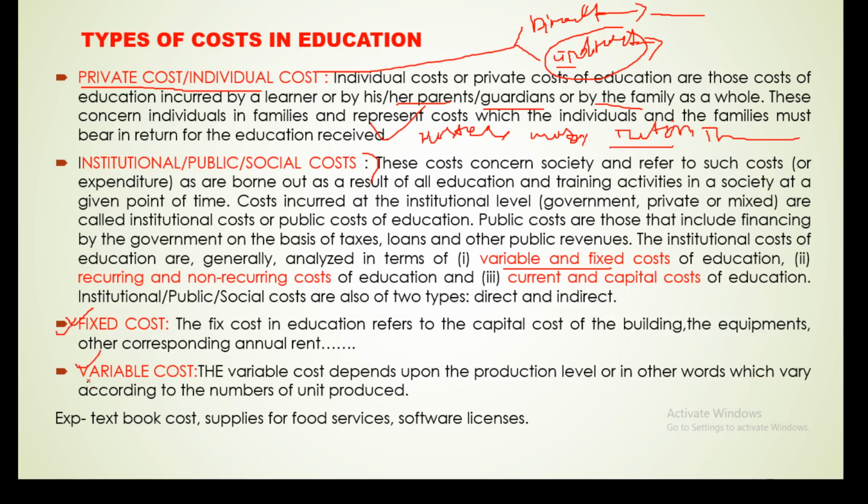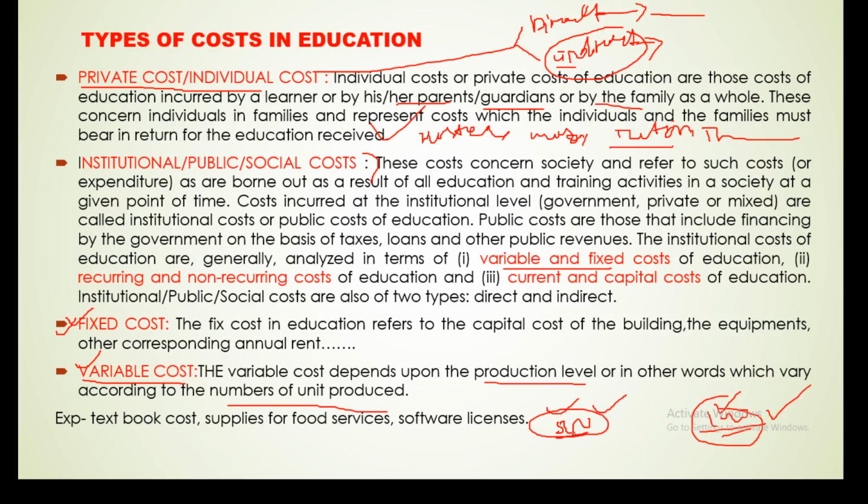Variable cost varies or fluctuates from year to year. It depends upon the production level, or we can say according to the number of units produced. Suppose in the current year 500 students are enrolled, and next year 1000 students are enrolled. For the 500 students we spend money according to expenditure per unit, but for the 1000 we spend much more than for the 500, because here the unit of production is 500 but here it is 1000.